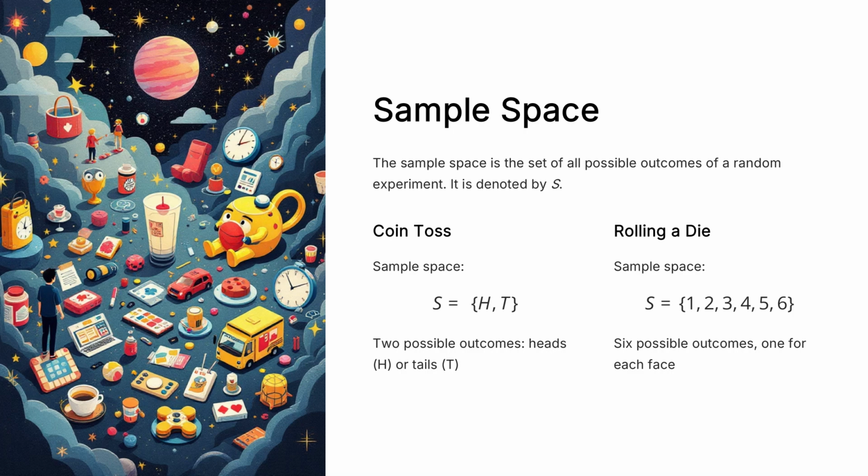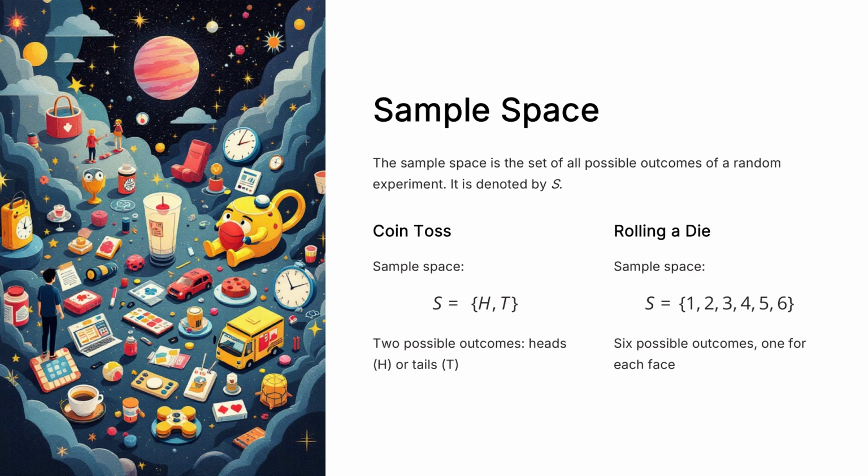The sample space is a set of all possible outcomes of a random experiment. We usually denote the sample space by the letter S. For example, when we toss a coin once, the sample space contains 2 outcomes, heads and tails. When we roll a die, the sample space contains 6 outcomes: 1, 2, 3, 4, 5, and 6. The sample space represents every possible result that could occur in the experiment.